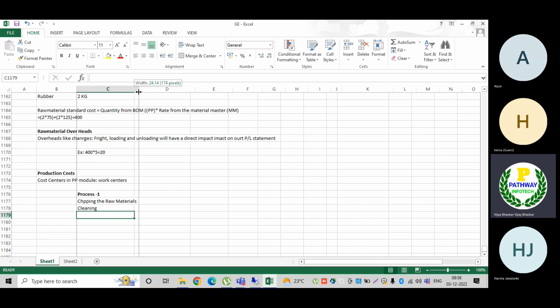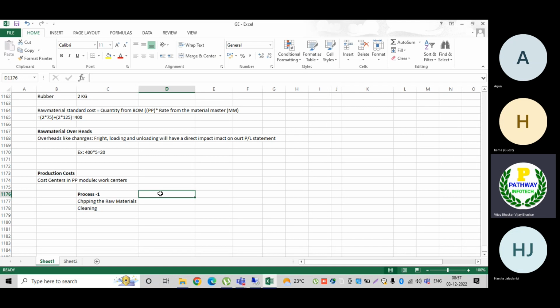Now once these activities are done, I am moving the chopped and cleaned raw material to process 2. Let us assume process 2. In this process 2, I will give an example: keyboard production.